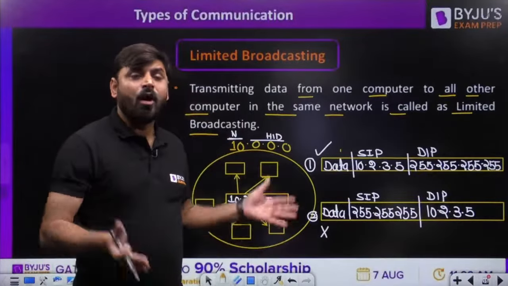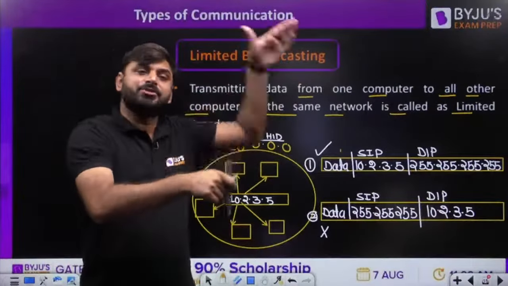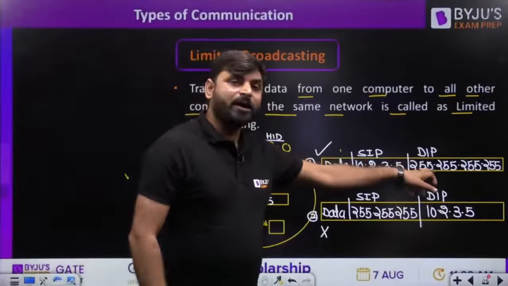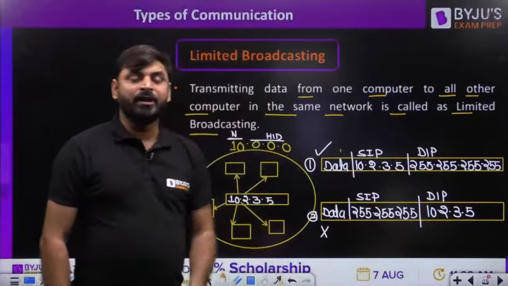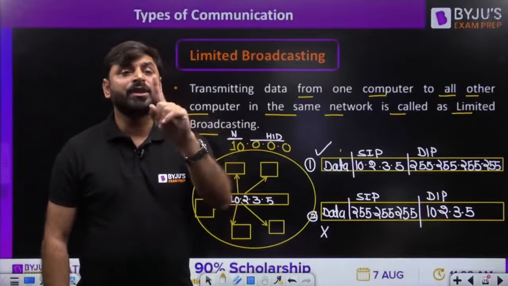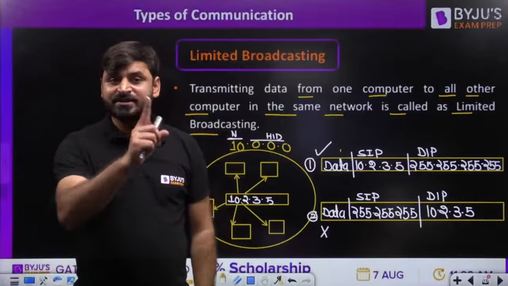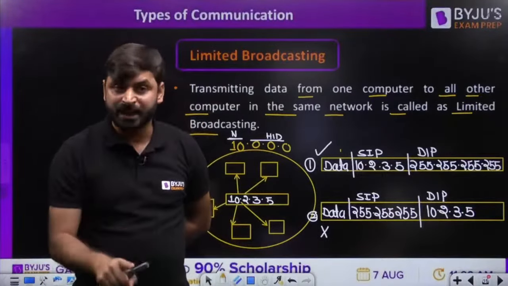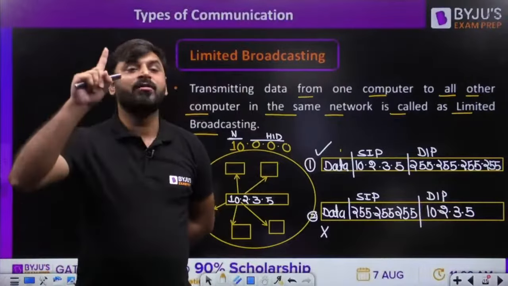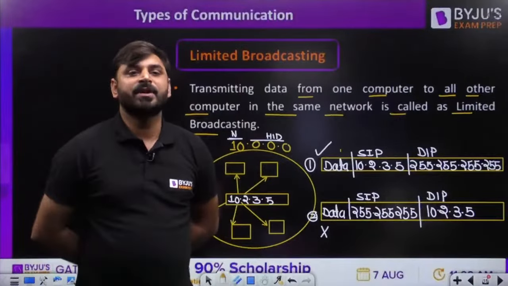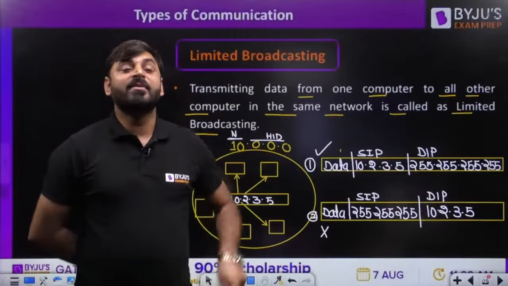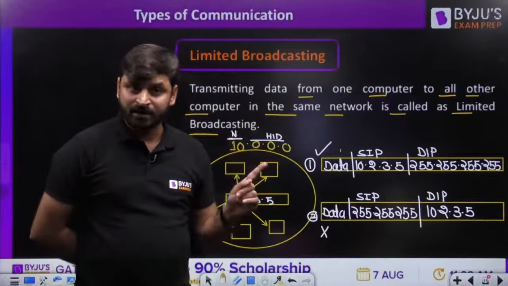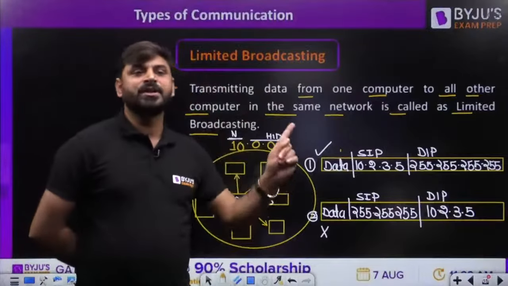This is meaningless. All computers are sending the same message to a single computer. So my dear friend, this limited broadcast address 255.255.255.255 cannot be used as a source IP address. This is one of the important points. Limited broadcast address cannot be used as a source IP address. Limited broadcast address will always be used as a destination IP.